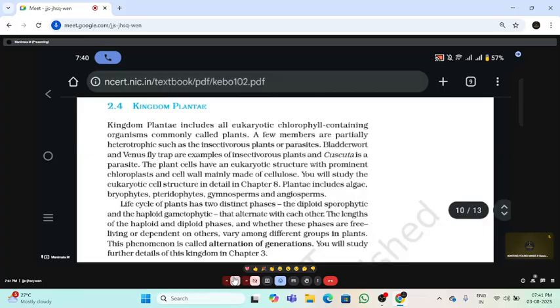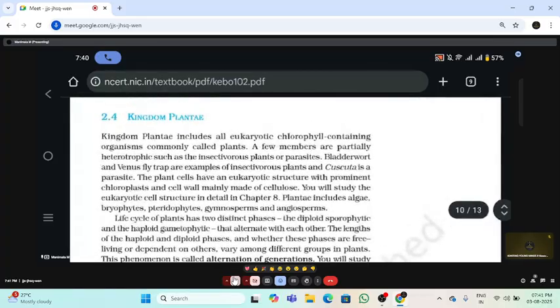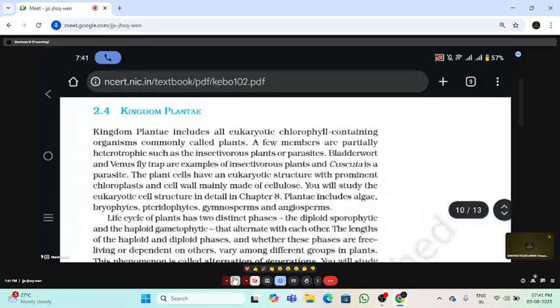Yeah. So we are going with the next concept about the plant kingdom. Okay. So 5 kingdoms we have discussed. 3 kingdoms we completed. We have 2 kingdoms more. One is kingdom Plantae and the other Animalia. Okay. So in Animalia we are going to discuss about virus.